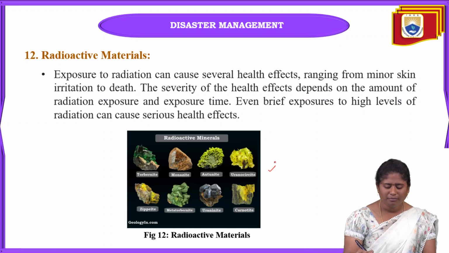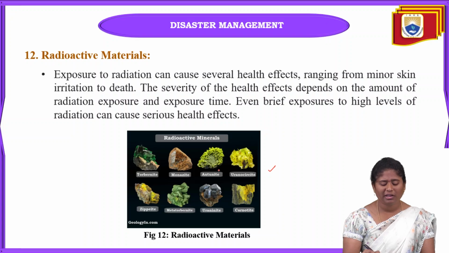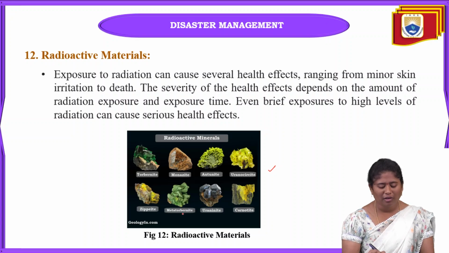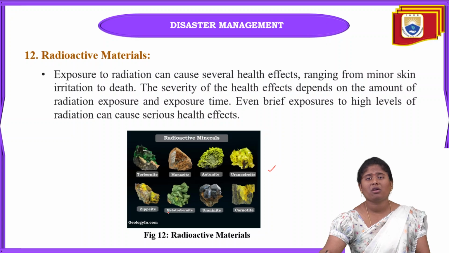You can see radioactive materials here: torbernite and monazite, autunite, uranophane, carnotite and uraninite, and this is metatorbernite and zippeite. These are all the various radioactive materials which are used for atomic bomb or nuclear bomb preparation.